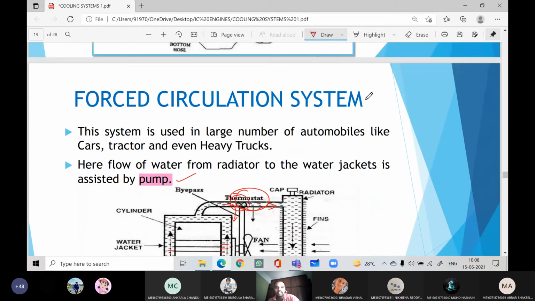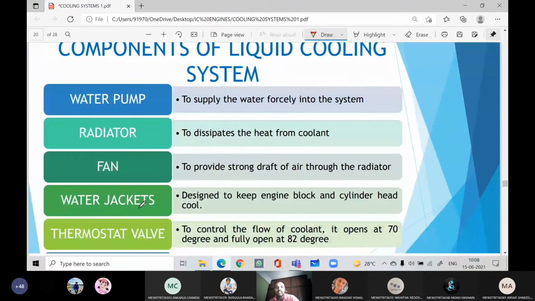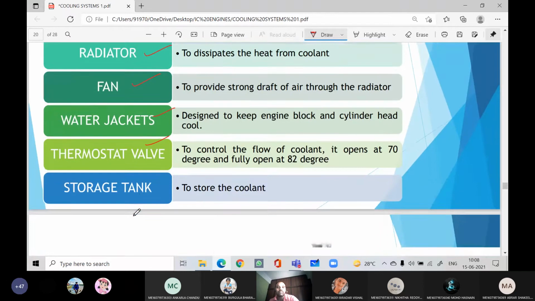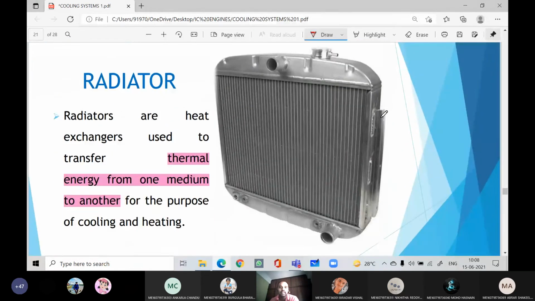We'll see what is written. The system is used in a large number of automobiles like cars, tractors, even heavy trucks. Here the flow of water from the radiator to the water jackets is assisted by a coolant pump. So these are the components we already studied: water pump, radiator, fan, water jackets, thermostat valve, and storage tank. You can see the parts one by one. So this is the radiator, right?